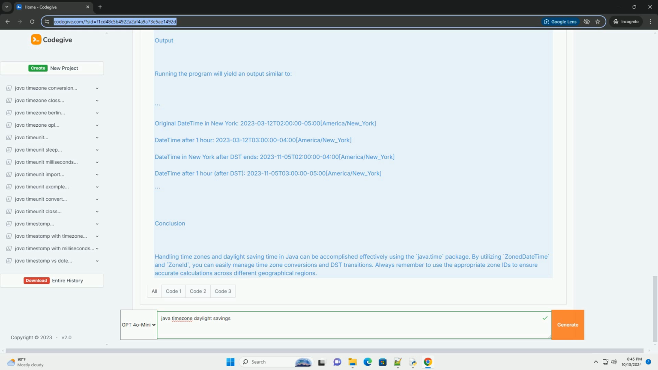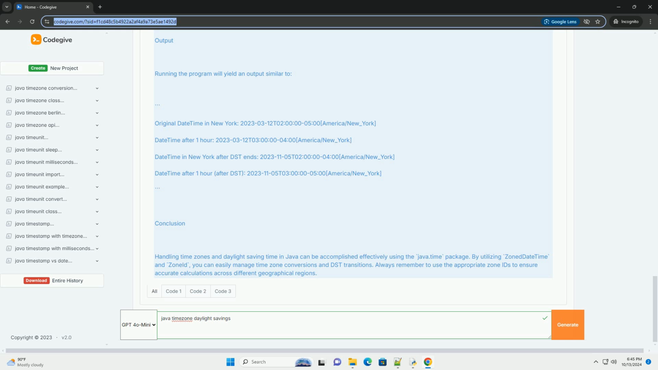4. DST end, we create another ZonedDateTime for November 5, 2023, at 2 a.m., when DST ends. On this date, the clock is set back to 1 a.m., so adding an hour will yield 3 a.m. again, but from a different starting point. Output. Running the program will yield an output similar to